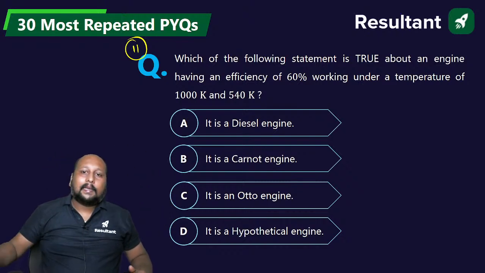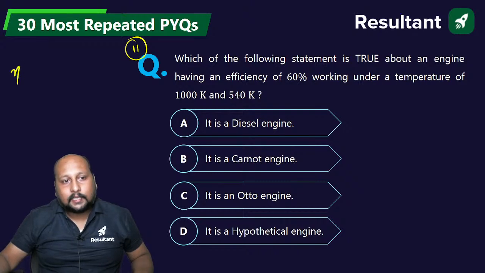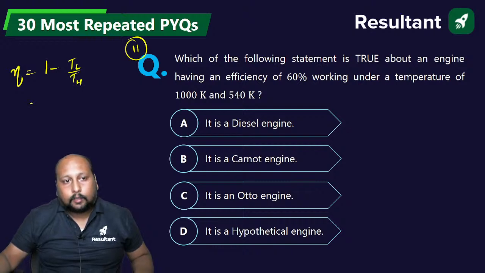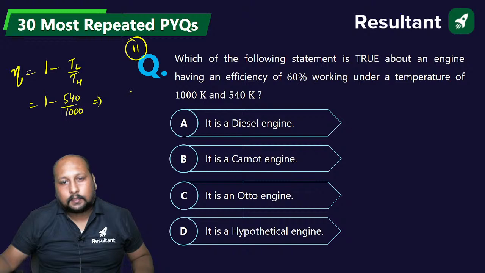So let us calculate the efficiency using the Carnot cycle, 1 minus T lower by T higher. So 1 minus 540 by 1000, that is 460 by 1000, or 46%.